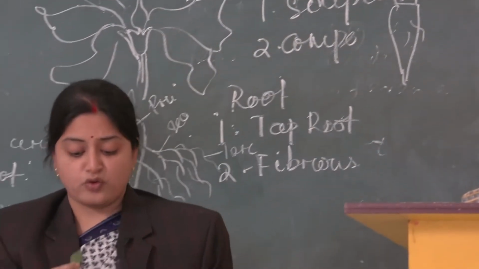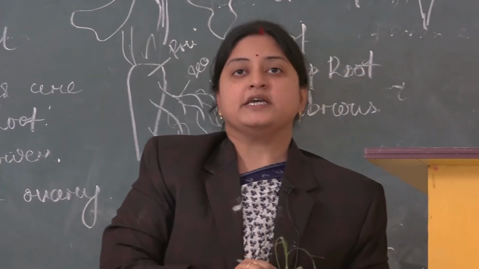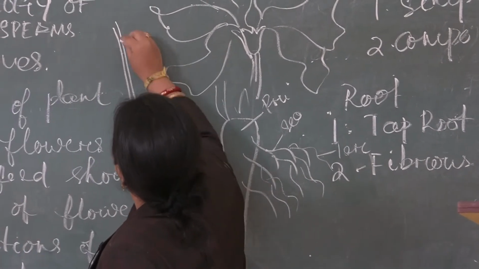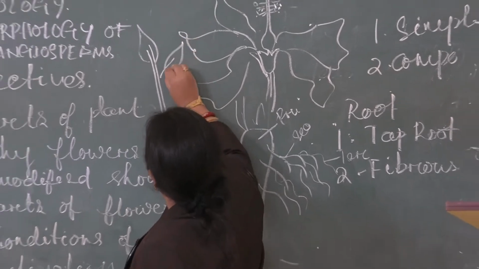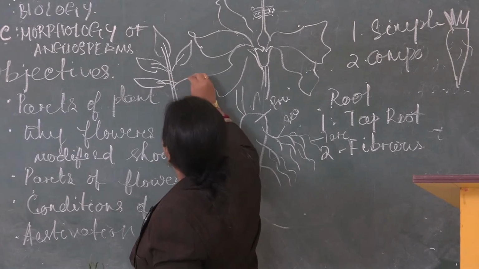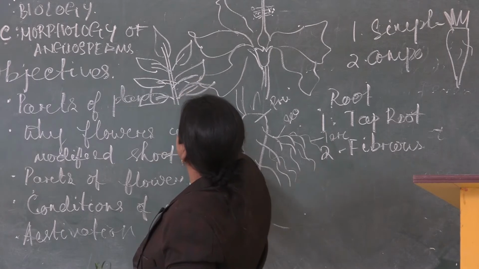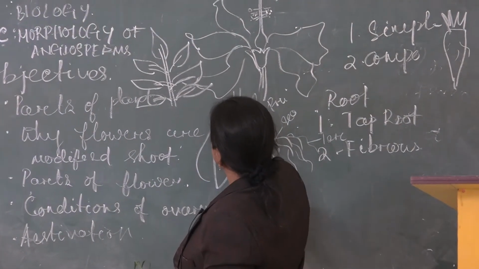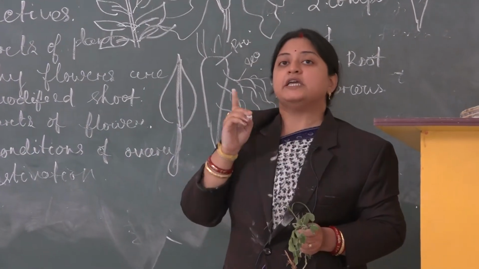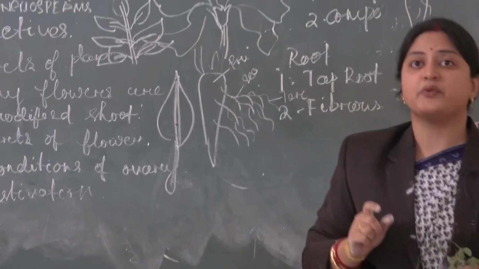If a node is having a single leaf, this is known as your simple leaf. Whereas if the leaf is divided, for example, in case of your tamarind or your curry leaves, the main leaf is divided into a number of leaflets. So this is known as your compound leaf. In case of your hibiscus, you will find a simple leaf, only a single leaf is there. If the leaf is divided into a number of leaflets, that is known as your compound leaf.